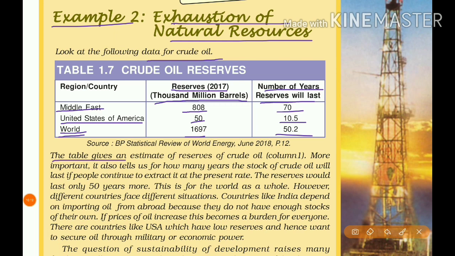The table gives an estimate of reserves of crude oil in column 1. More important, it also tells us for how many years the stock of crude oil will last if people continue to extract it at the present rate. At present, in the same way that we are using crude oil, if we continue, in how many years will the stock be lost? The reserves would last only 50 years more overall. This is for the world as a whole.